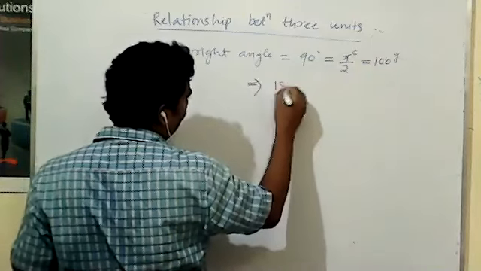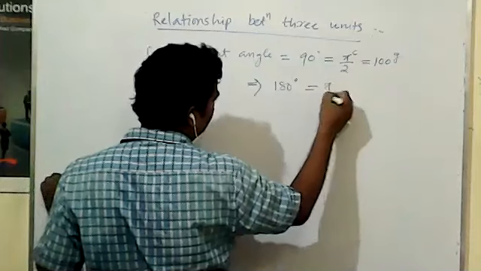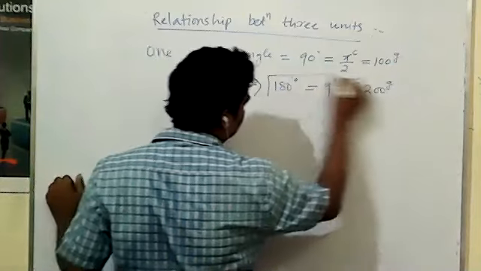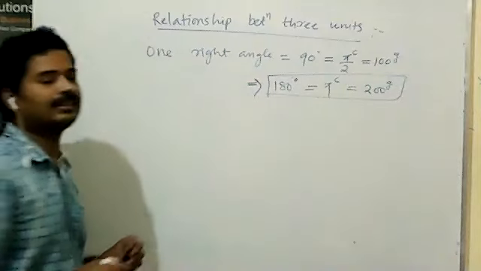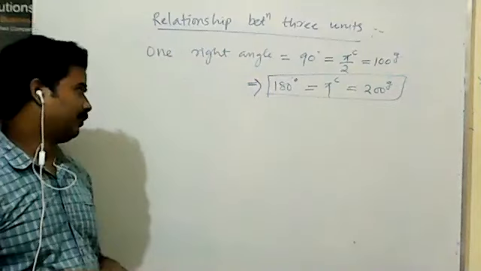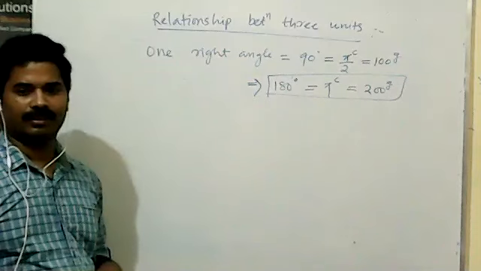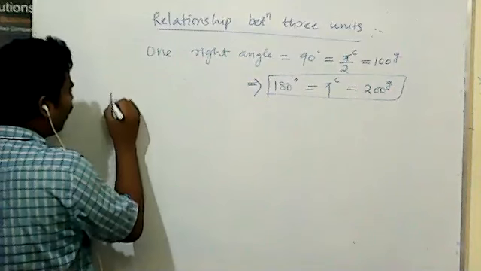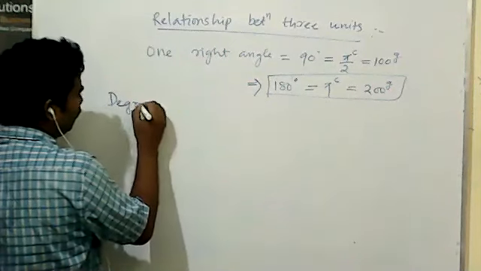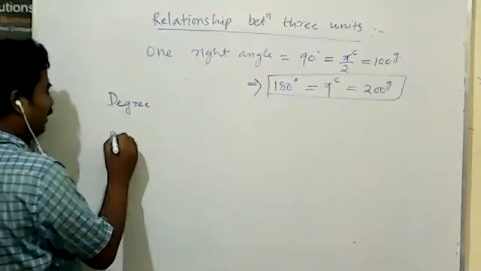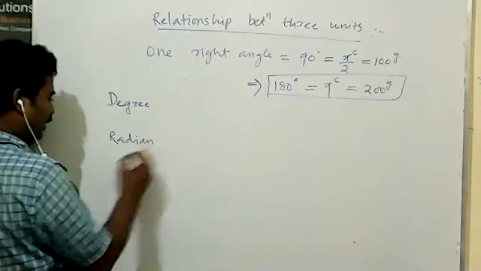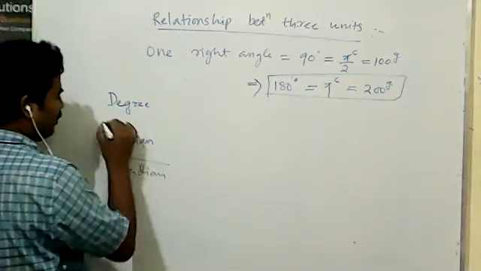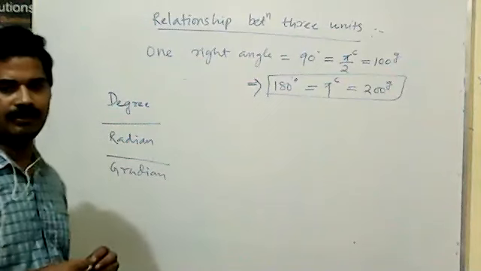You can say 180 degree is equal to pi radian, that is 200 gradian. This is the relationship between three units. Here, some degree and radian and gradian conversions are there. We have to write.